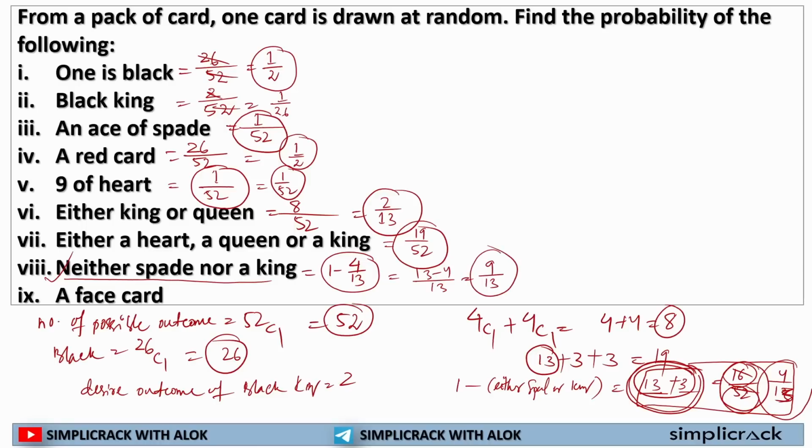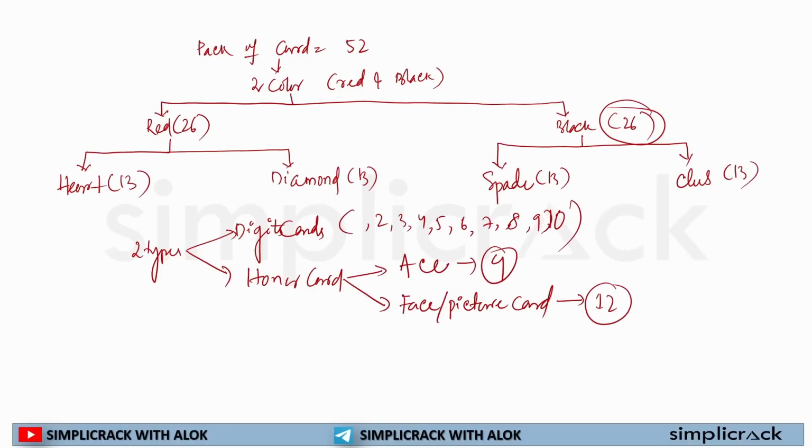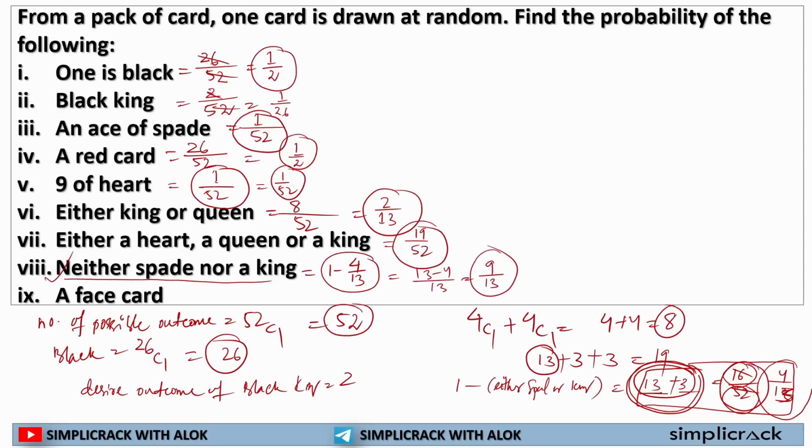Okay. I hope this is clear to each and every one of you. Last question from this particular question. How many face card will be there? Let's remember, the number of face card was 12. So if I have to find out the face card, what I will be doing?